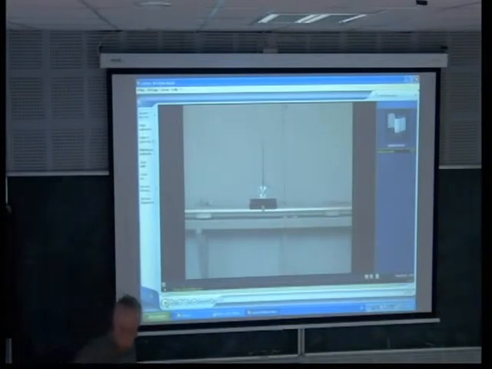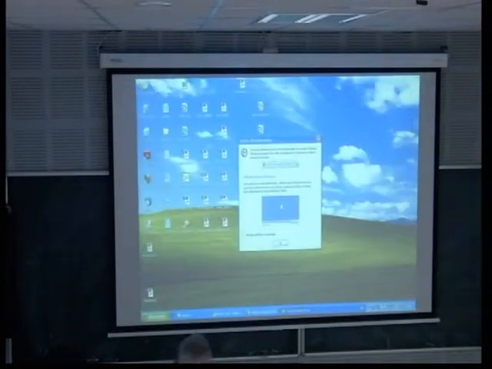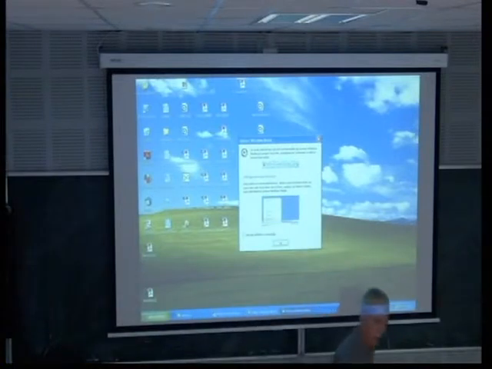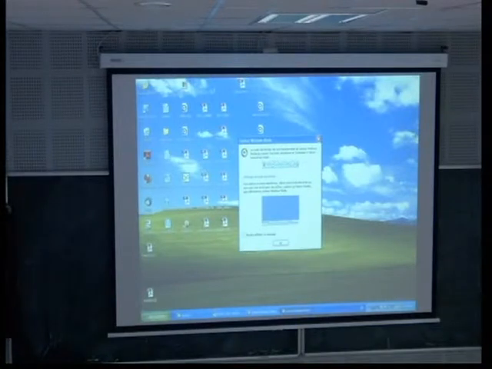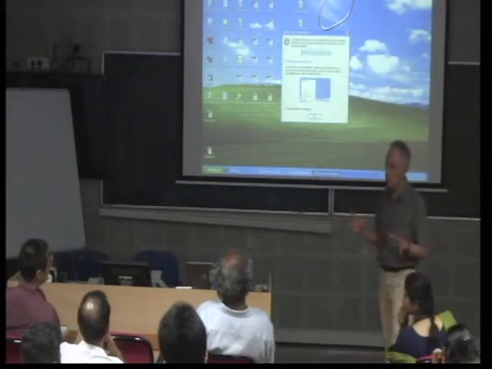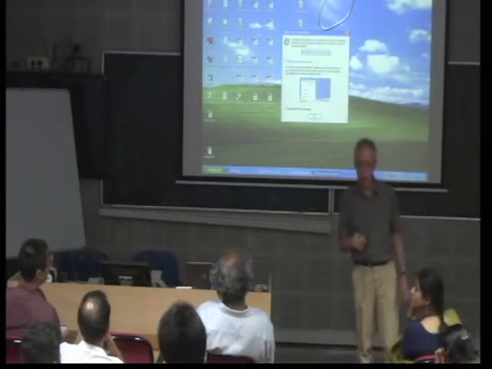Okay, so what you see in this experiment, in the first one, you start from some position for the pendulum, and you would like to reach another one. So this is a controllability problem.